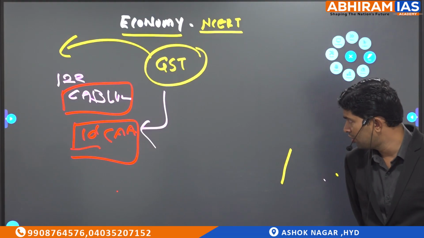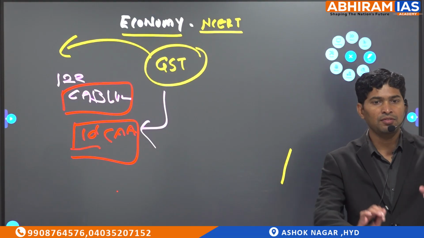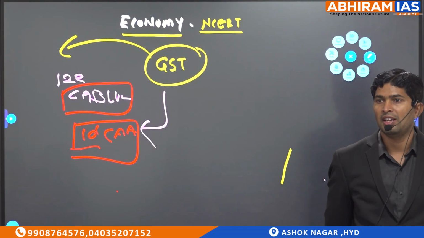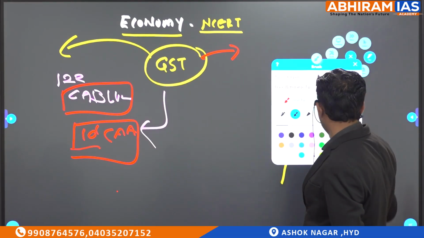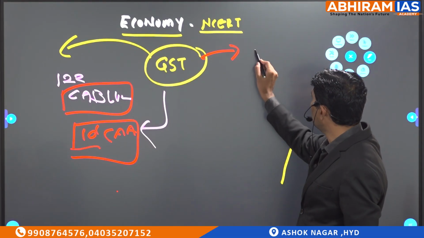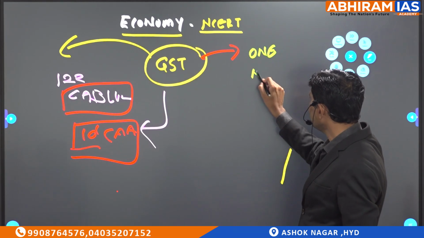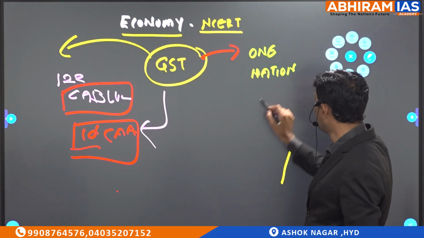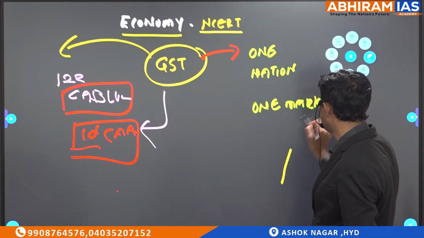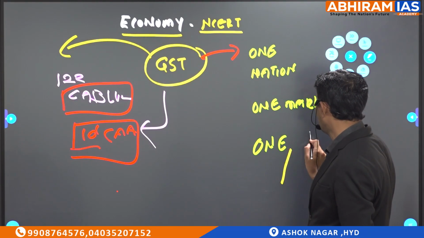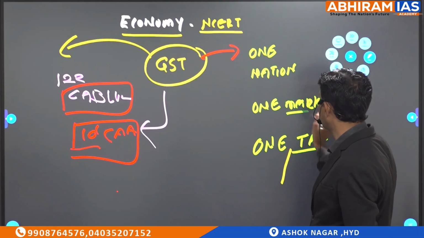So the 122nd Constitutional Amendment Bill took a lot of time to become the 101st CAA. GST's popular slogan or popular tag is one nation, one market, one tax. Look at the words. One nation, one market, one tax.